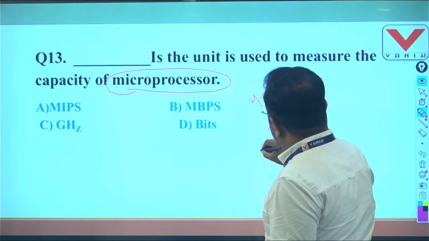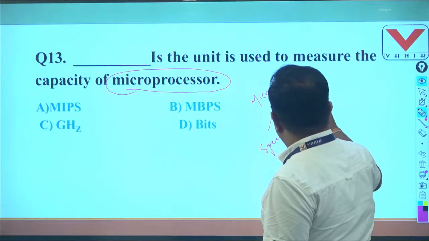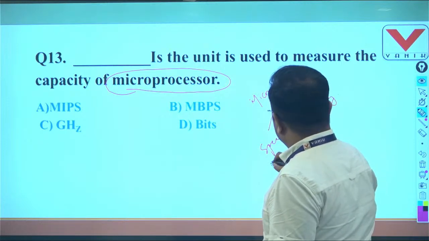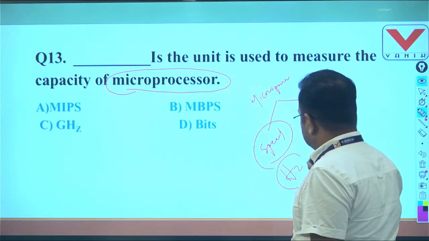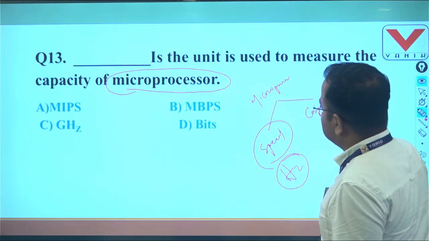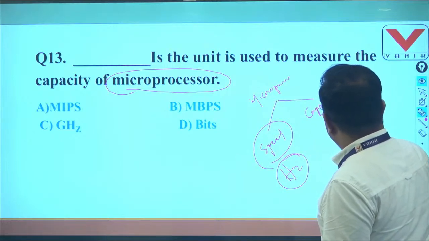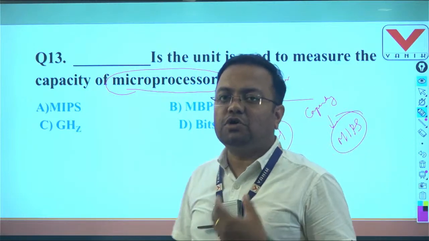One is to measure the speed, another is to measure the capacity. Speed is measured by the unit hertz, gigahertz now we are using, and capacity is measured by the unit MIPS.